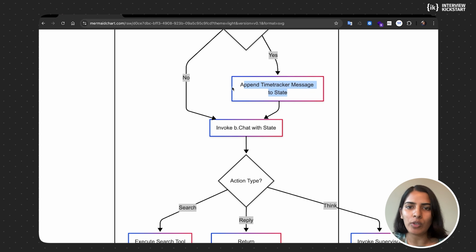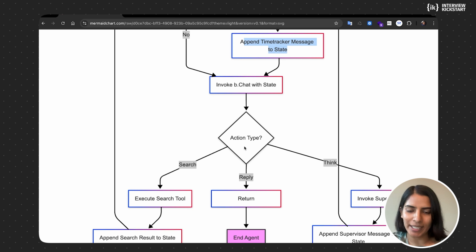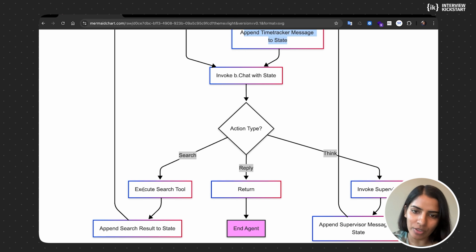Now based on this yes or no, we invoke the function, which I'm going to go over in the code. But these are the actions that it can take. The action could be doing a search, replying to the user, or thinking. Thinking is when it invokes the supervisor. And the supervisor, based on the context and the conversation till now, decides, okay, we're going to ask this assistant to go do more searches, or we're going to ask the assistant to reply to the user. So these are the three action types that could be chosen between. And replying to the user is basically the end state. And that is when we come out of the loop.